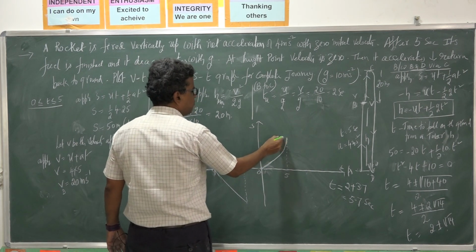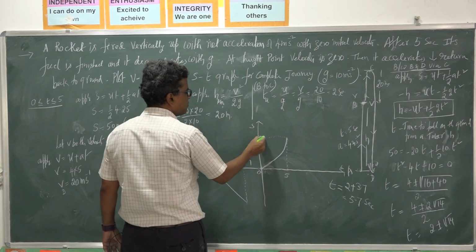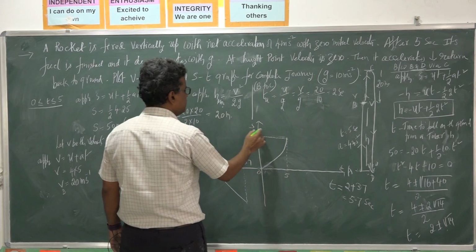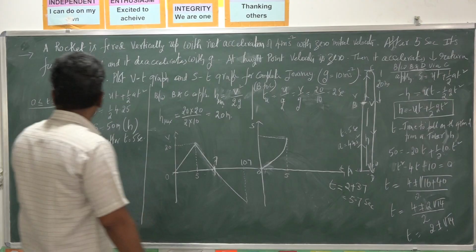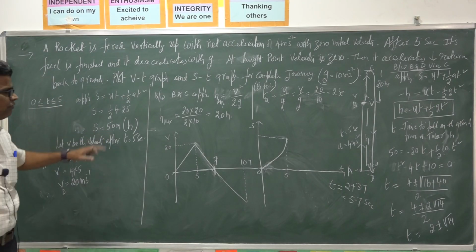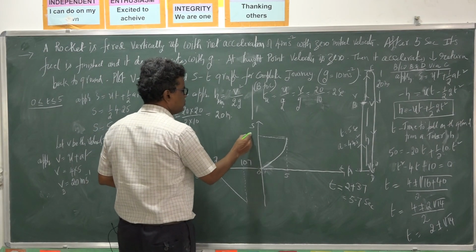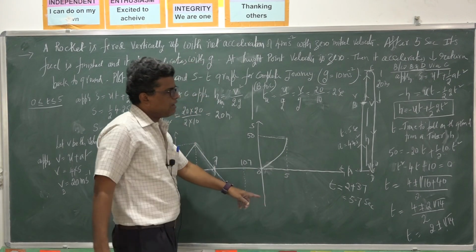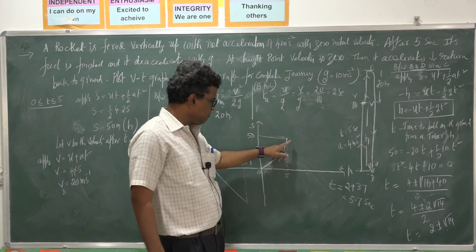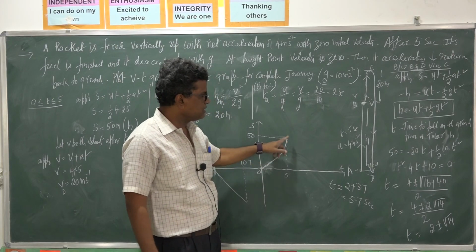So at what distance does it reach? This distance it reaches is the vertical height. This is the point B. So during the first 50 meters of the journey, the body accelerates. So its shape is a parabola with increasing slope.